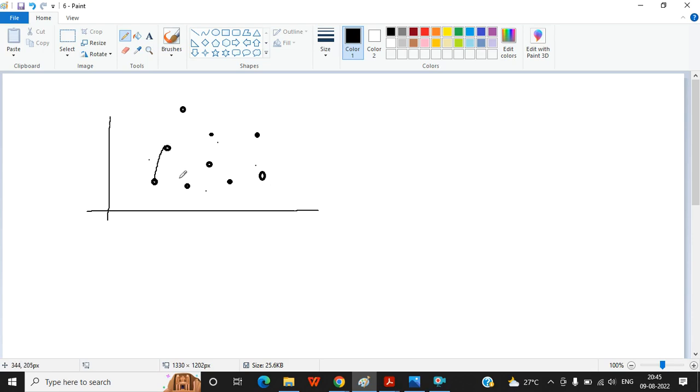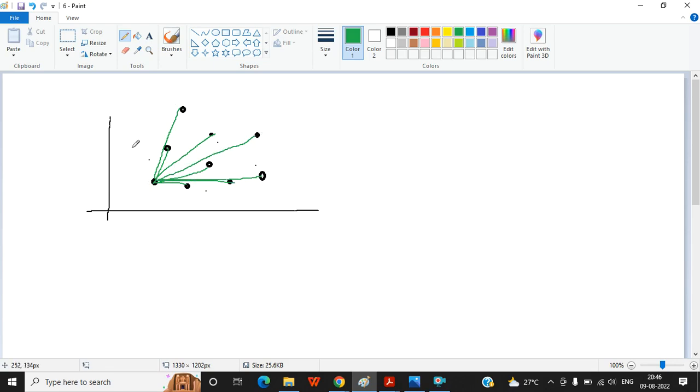We have to find the distance from one node to all the remaining nodes. If I take this point, I have to find the distance from this point to every point. In the brute force technique, you remember, every possible option.